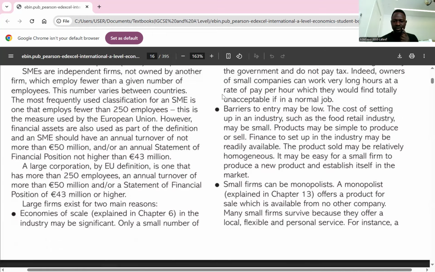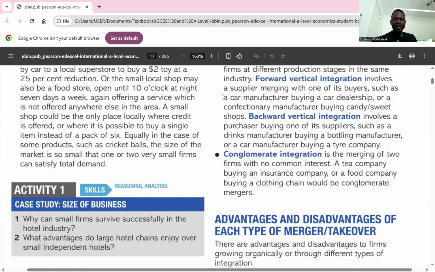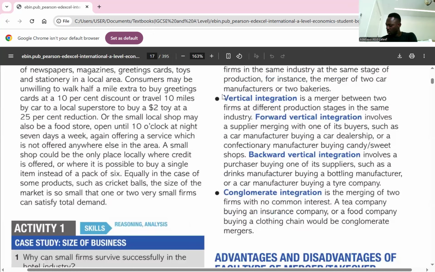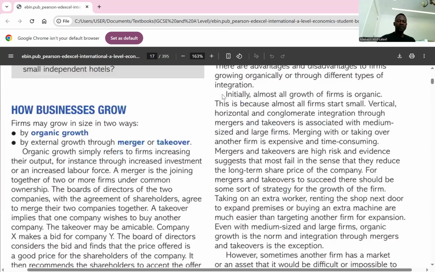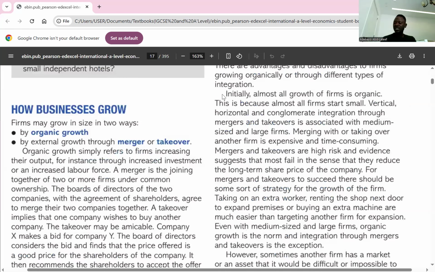So we move on. Now we go to how businesses grow. Are you there? Yes. So how do businesses grow? A firm grows in size through the following ways. They can grow organically or through external growth.